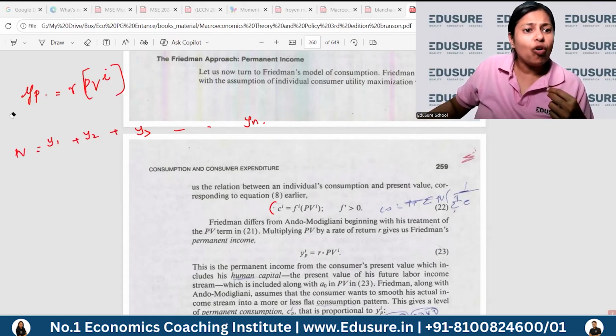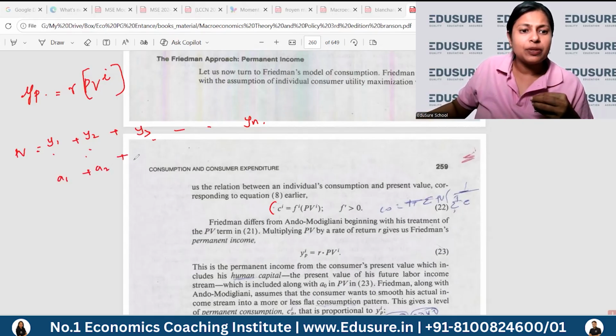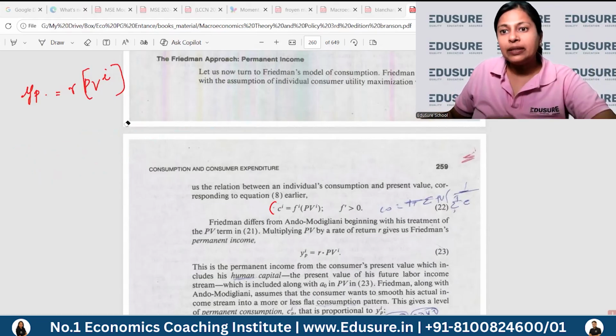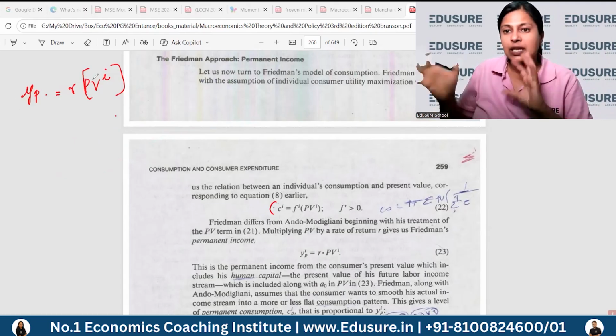So similarly, you take all the income streams of a person over a lifetime, plus all the return on assets of a person over a lifetime, and then you sum it up and you get the present value of the income of an individual. If you have a certain present value, then that should give you a yearly permanent income. Okay, so that is what he said. That's why he's multiplying it by the rate of return. So that's where the two are different.